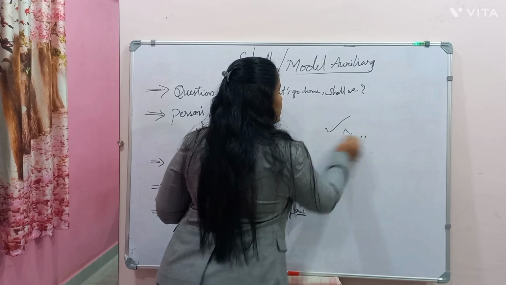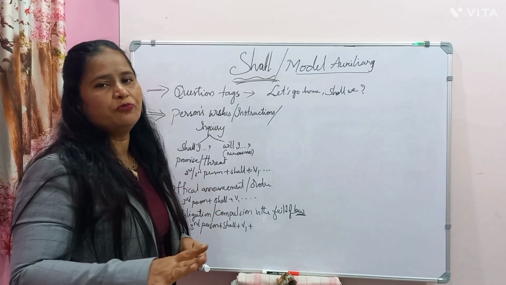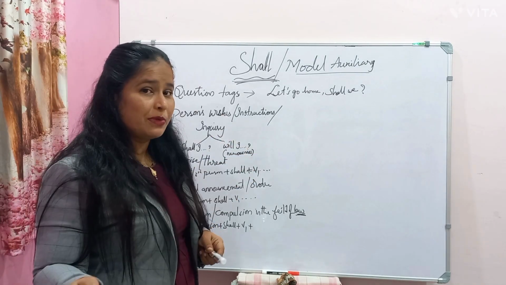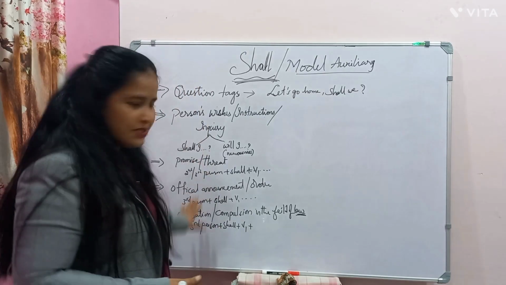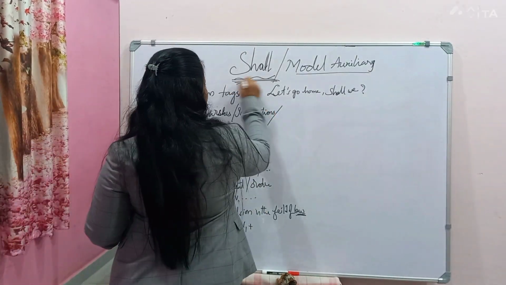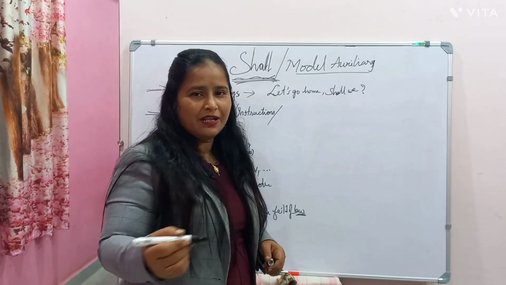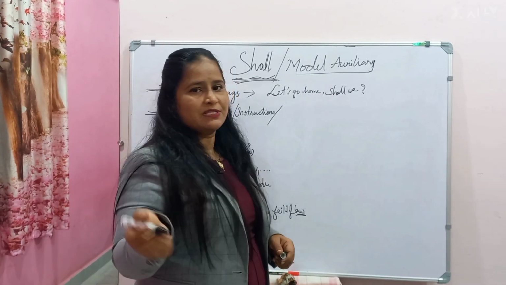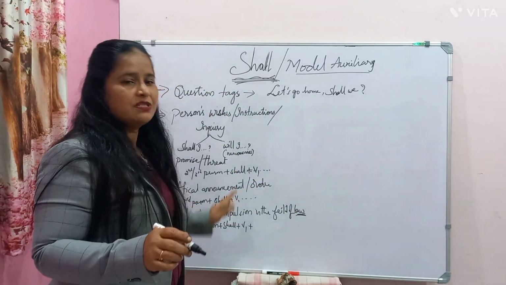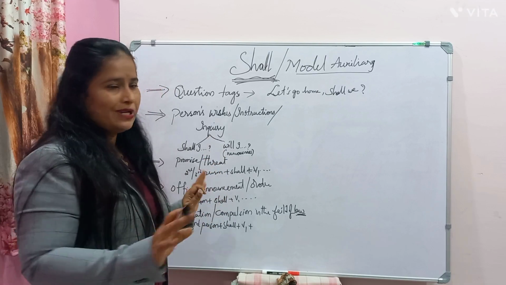Now where do we use this? There are some places where only shall is required to be used. Here shall cannot be replaced with will. In the future tense, will has taken the place of shall, but in a few conditions, in a few sentences, only shall has to be used. No will is allowed here.